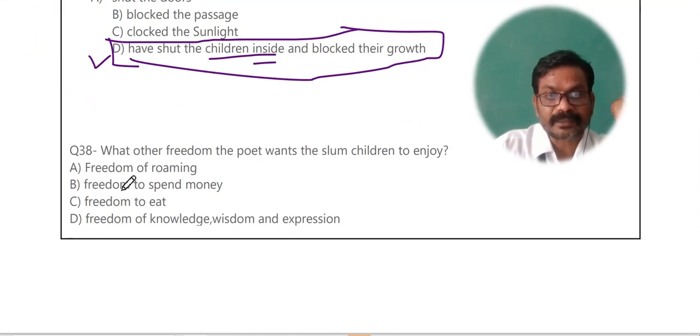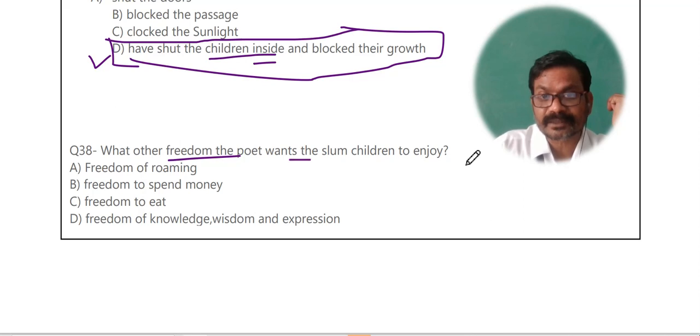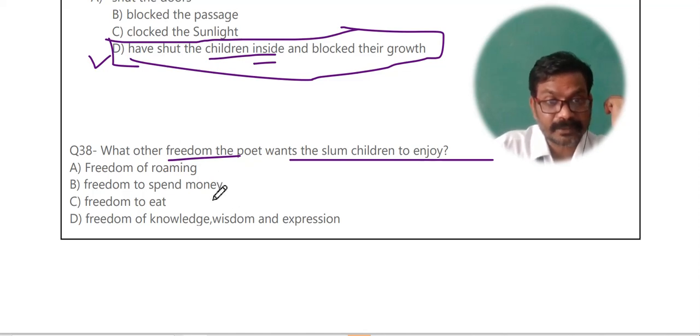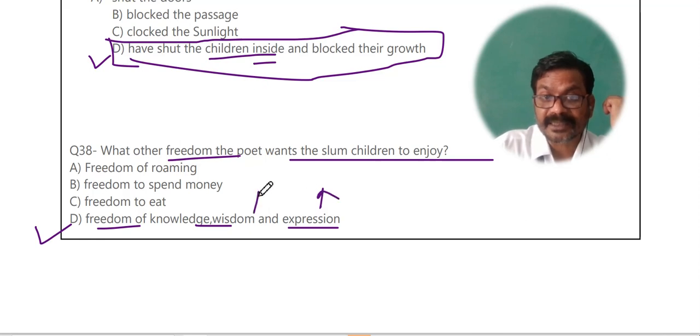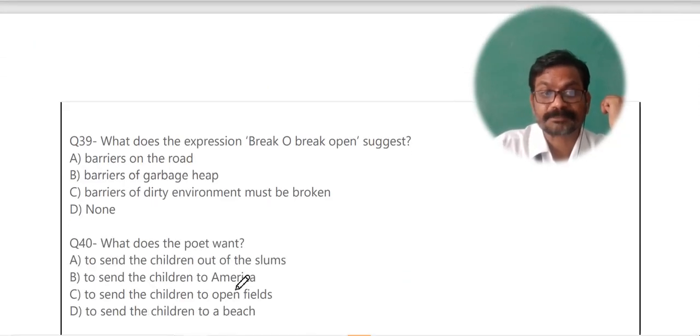Question number 38. What other freedom the poet wants the slum children to enjoy? कौन सी ऐसी दूसरी फ्रीडम की बात पोएट करता है जो इन बच्चों को enjoy करना चाहिए? Freedom to spend money, freedom of roaming, freedom to eat, or freedom of knowledge, wisdom and expression? Freedom of knowledge, wisdom and expression. इन बच्चों को भी अपनी बातें कहने का हक होना चाहिए, अपनी बुद्धि बढ़ाने का हक होना चाहिए, नॉलेज गेन करने का हक होना चाहिए। The poet talks about this.